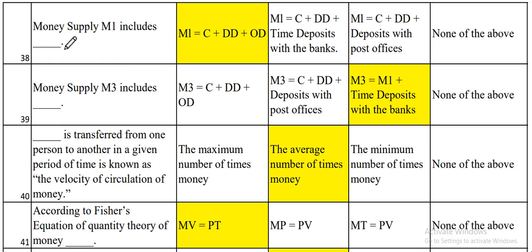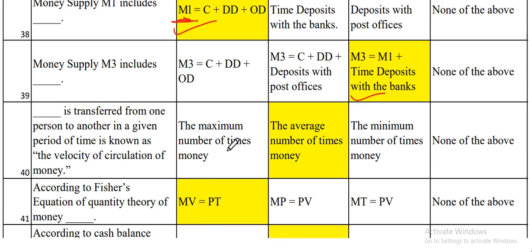Money supply. We have already studied the money supply concept in our syllabus. So now they have asked you questions related to this concept only. Money supply M1 includes. Now they have asked you for the M1. Always remember that M1 is C plus DD plus OD. Now the next one is money supply M3 includes. M3 always includes this M1 plus time deposits with the banks.